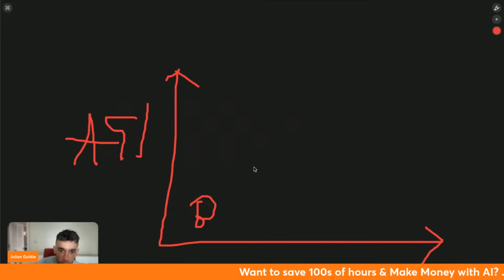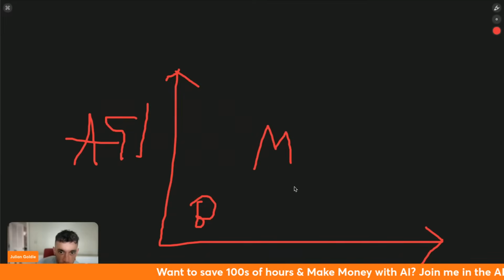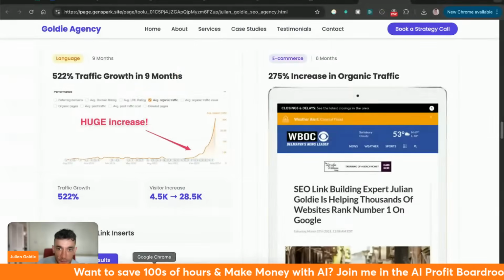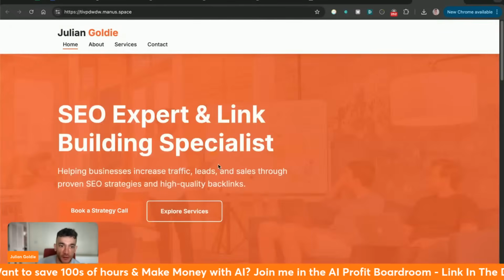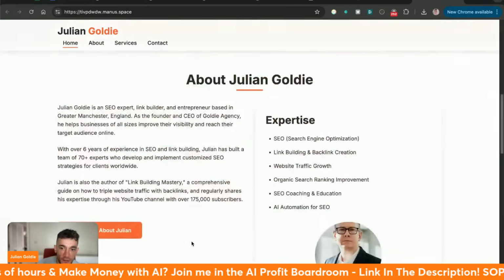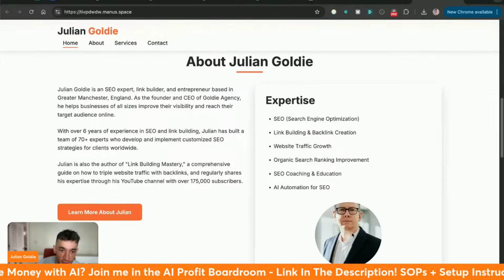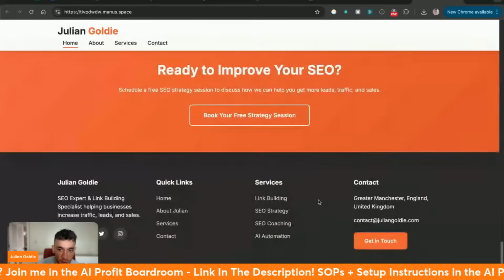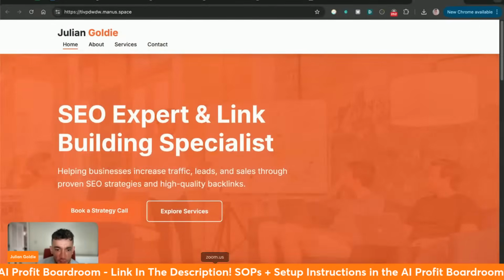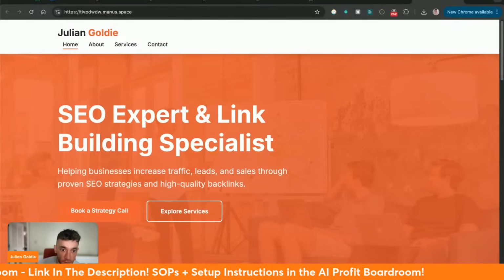And then you've got, for example, Manus, kind of in the middle here. It generates something that's not bad, but not great, right? For example, this website is not bad, but is it ready to publish? Probably not, because it's not using imagery from us. It's not really customized to our business, etc. It's done a bit of research. It's done better than my main website, but it's not done that great.